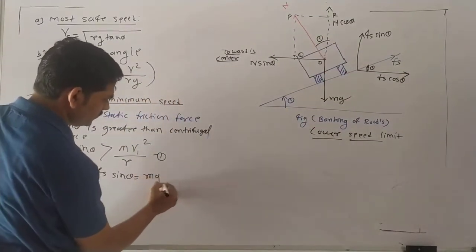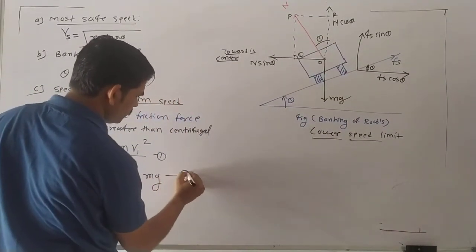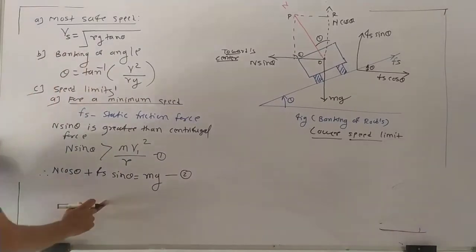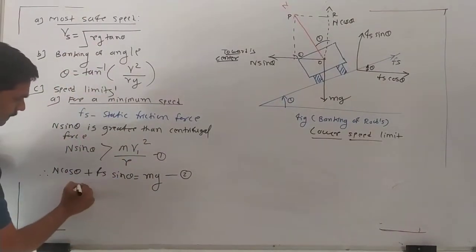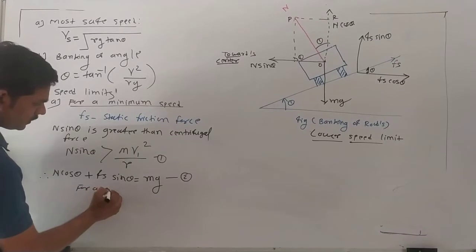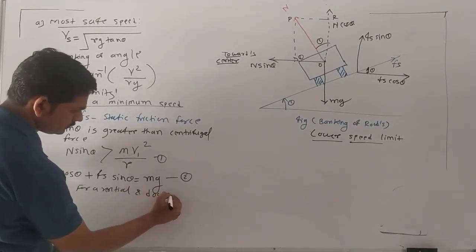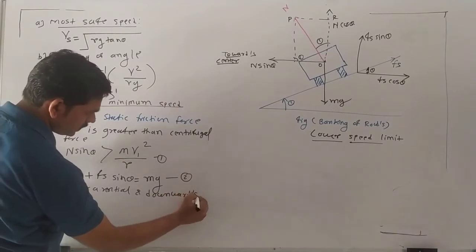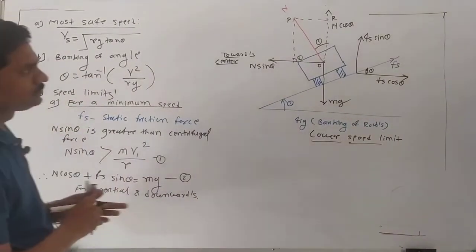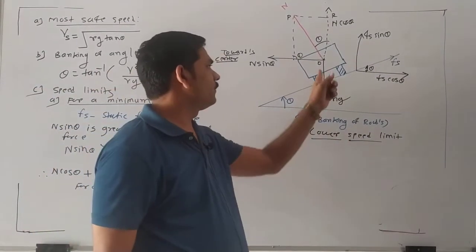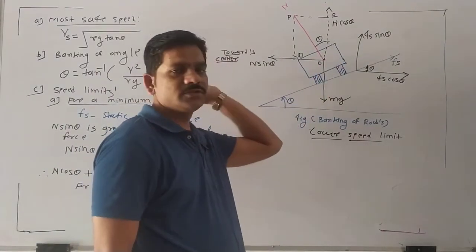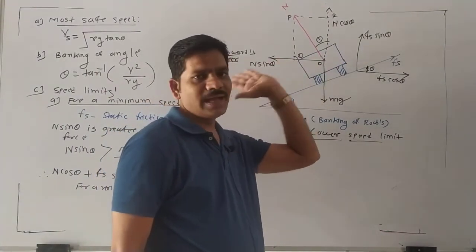So N cos theta plus Fs sin theta equals mg. This is equation number 2, for the vertical and downward conditions.